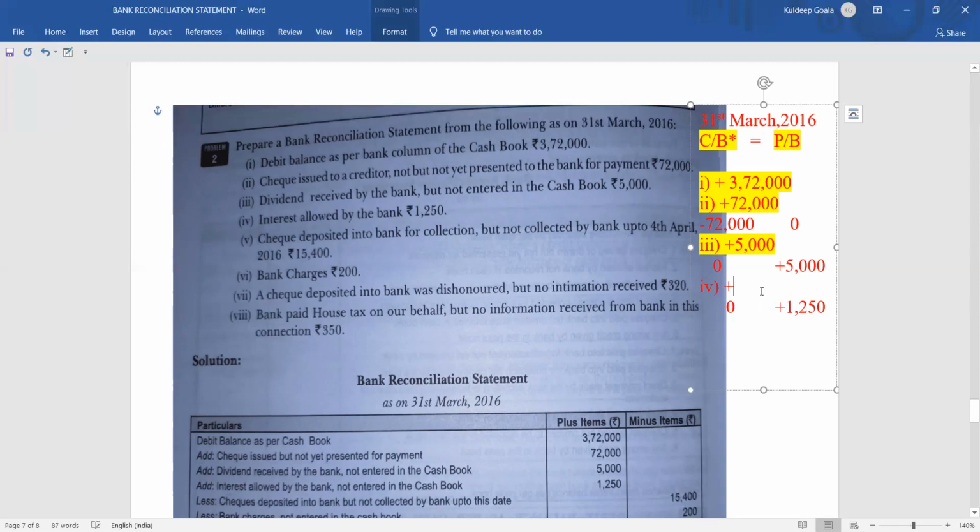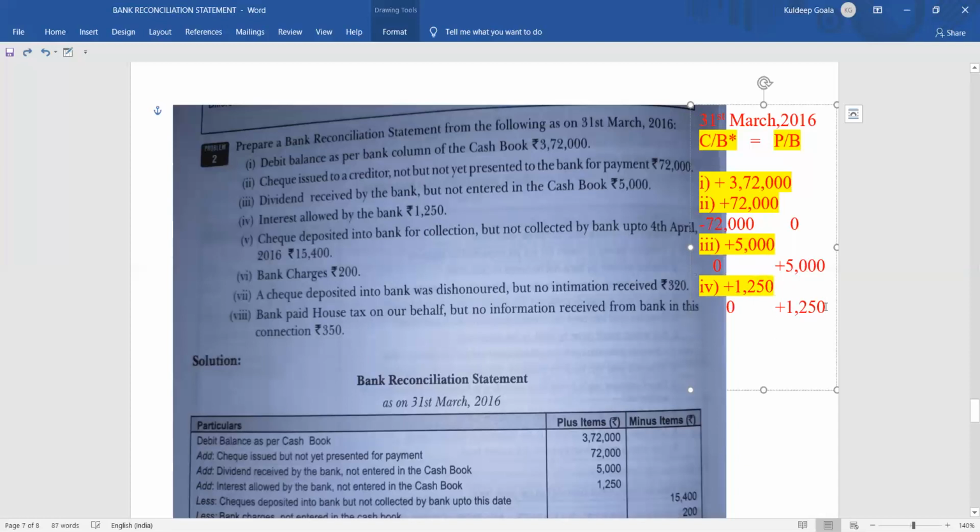If we write 1250 rupees plus, then both the sides are same. So this is the change what we are going to do. We are going to add 1250 rupees in the cash book also, so that both the sides are same.